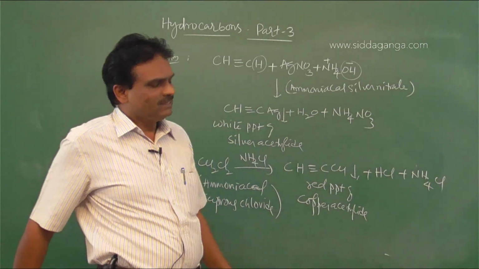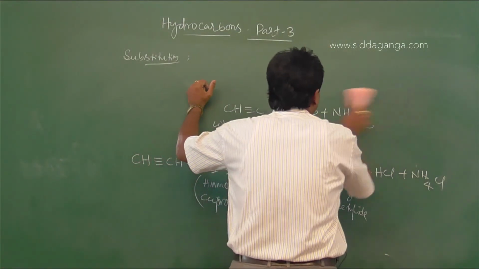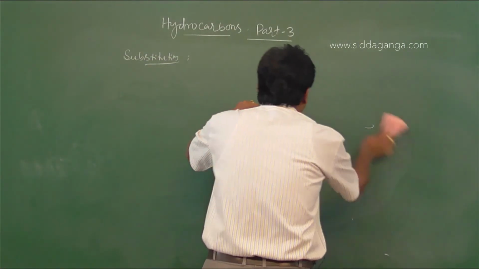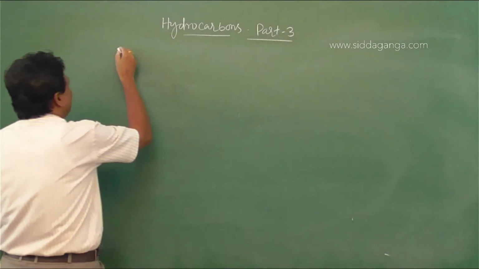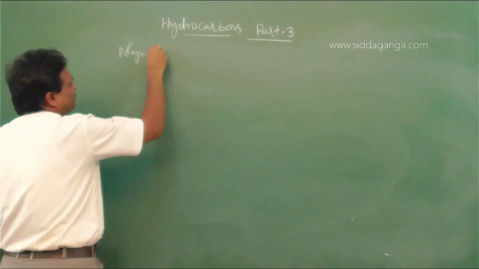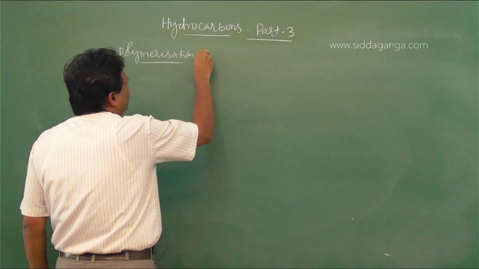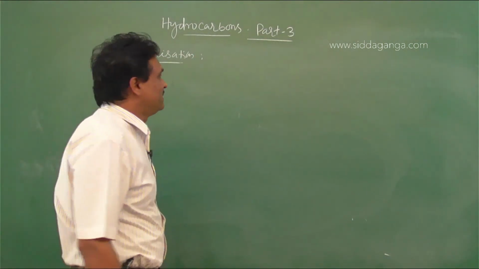Clear? Then finally, polymerization reactions. When acetylene is passed through a red hot tube, it undergoes polymerization. One is linear polymerization and the other is cyclic polymerization.